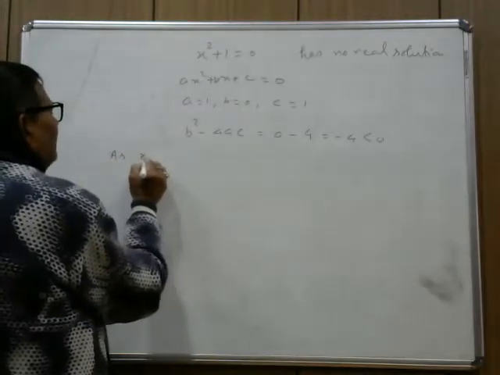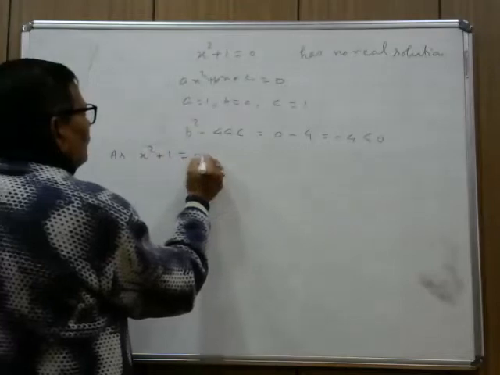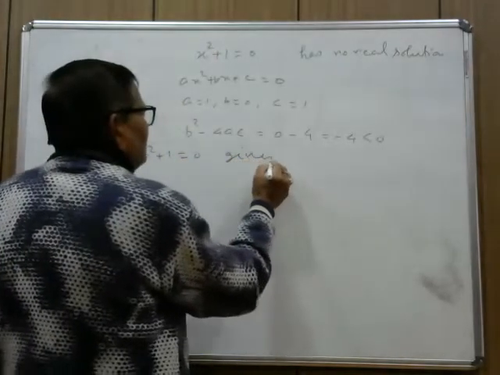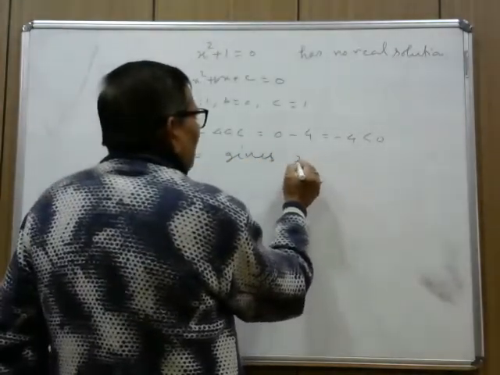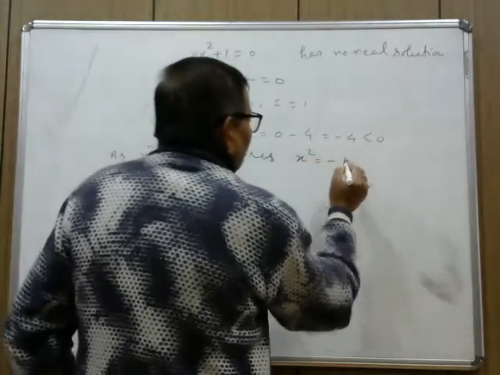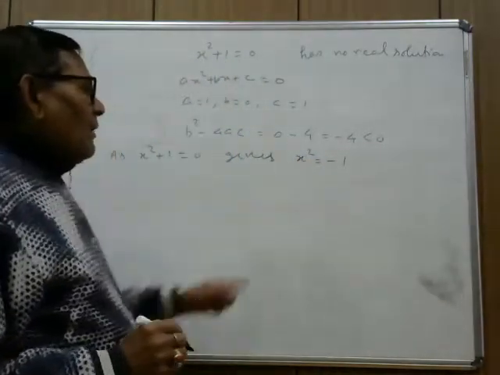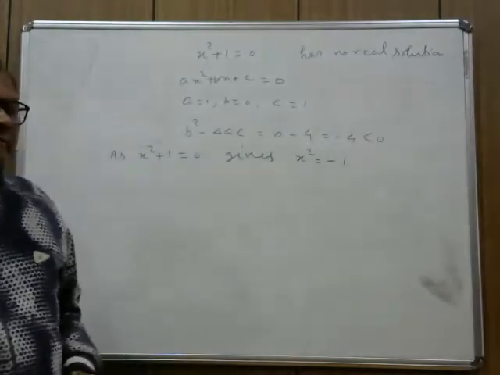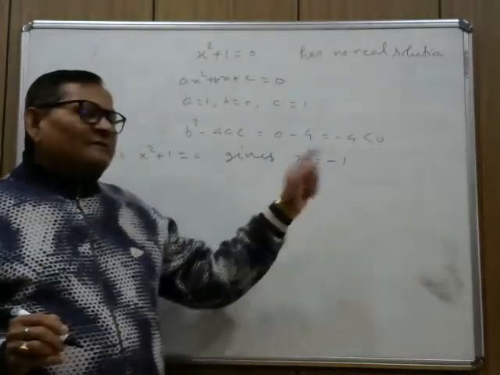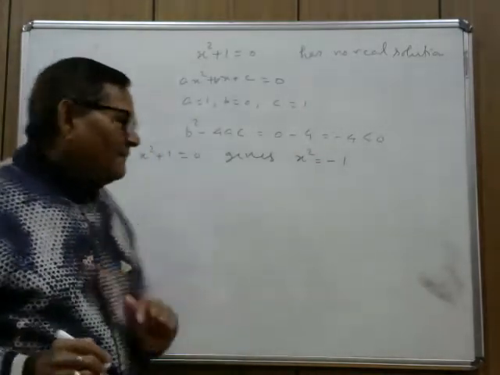as x square plus 1 equal to 0 gives, what does this give? This gives x square equal to minus 1. What does this indicate? The square of a real number is minus 1. Is it possible?